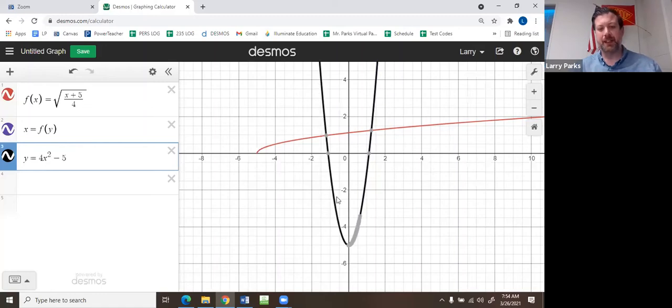Because we don't want the right side of the inverse. We just want, well, we don't want the left side. We just want the right side. Okay. All right. Next one.